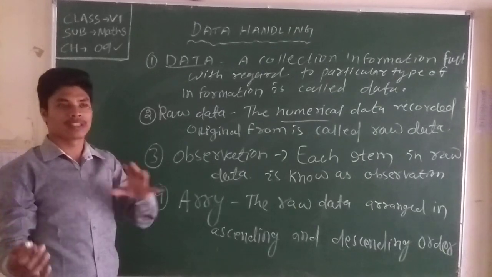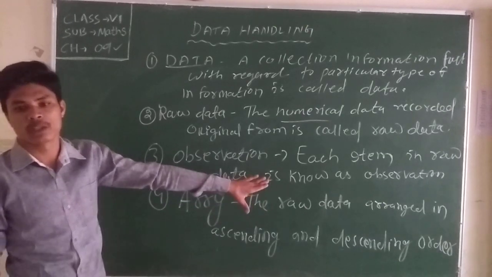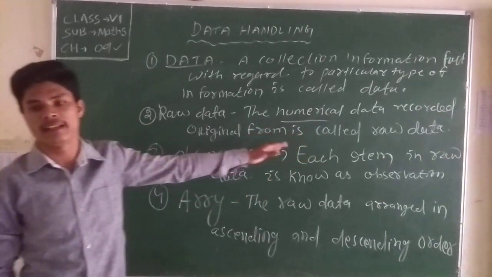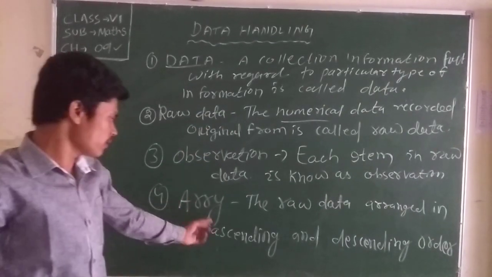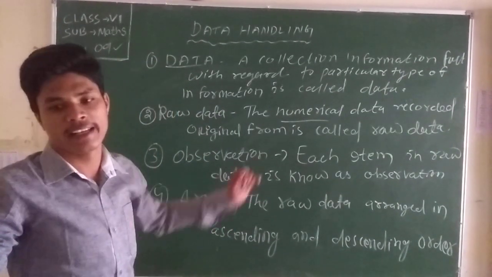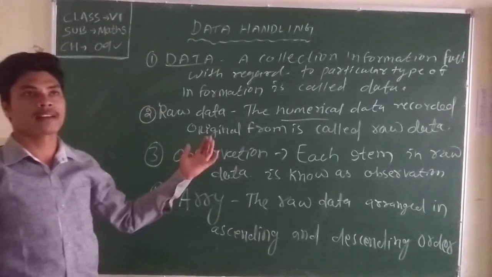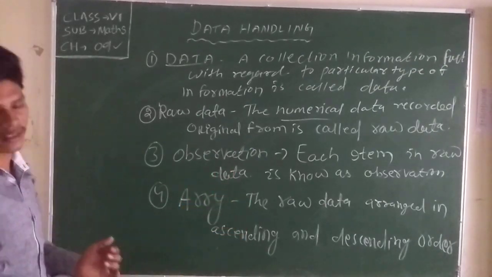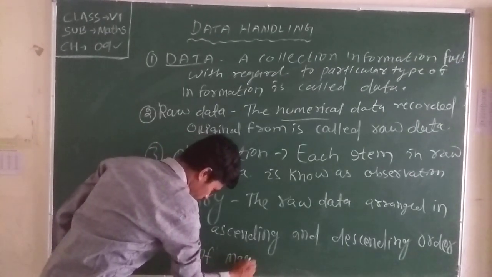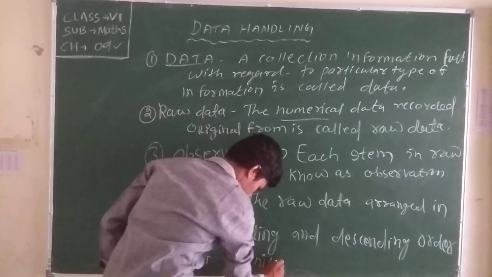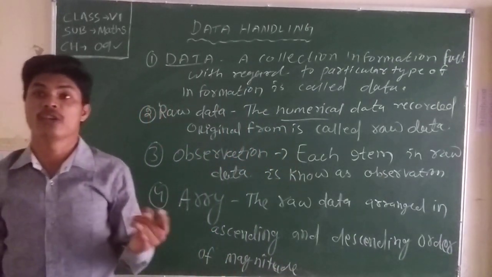There is a particular order. First we write the data, numerical data, then observation, then we do array. Array means ascending and descending orders. Ascending order means smallest to greatest, and descending order means greatest to smallest. When we arrange it smallest to greatest or greatest to smallest, that is order of magnitude.